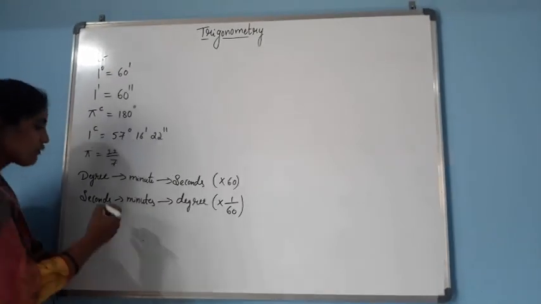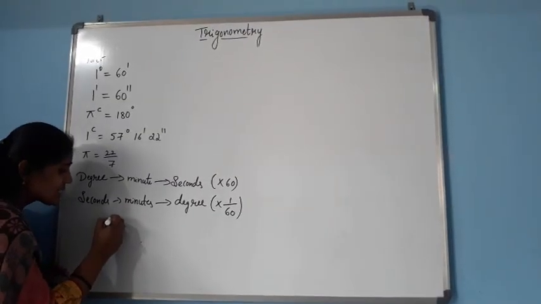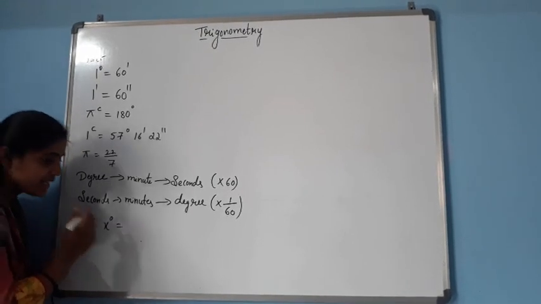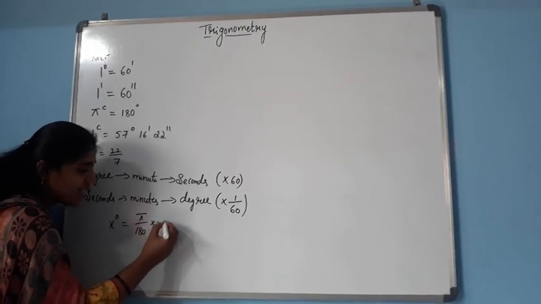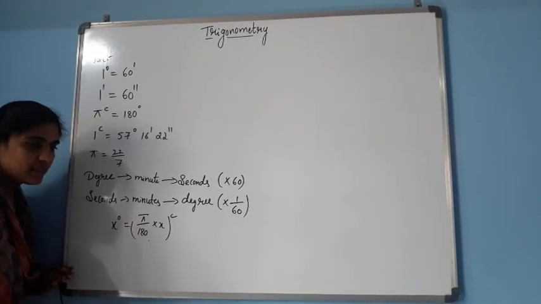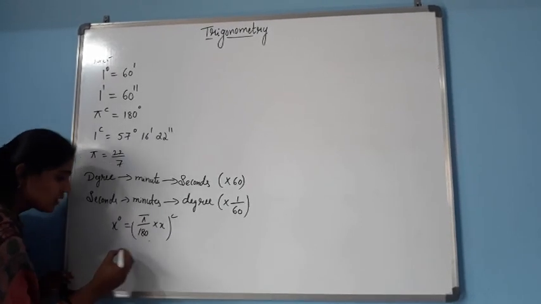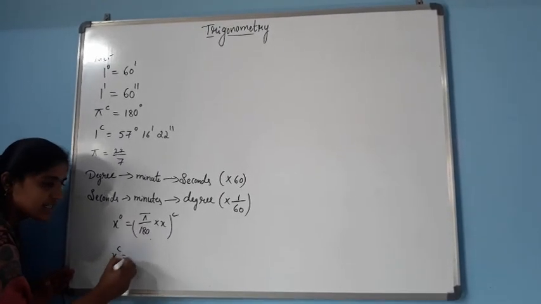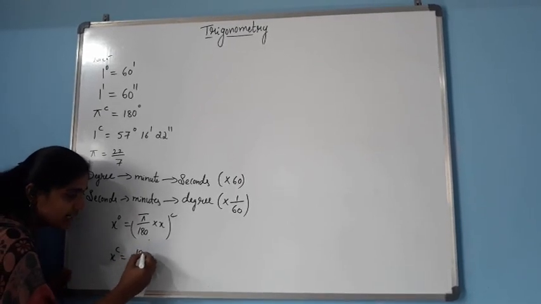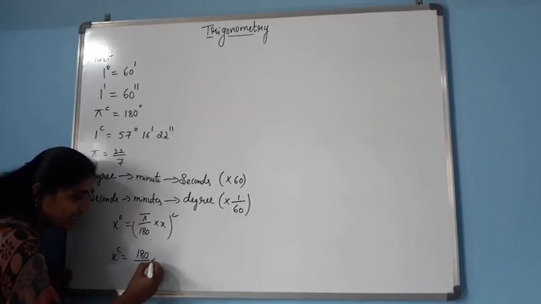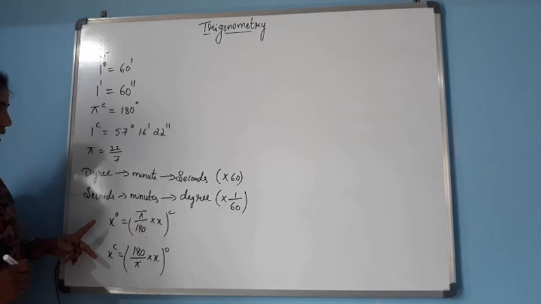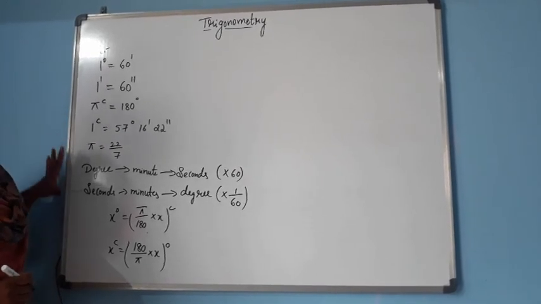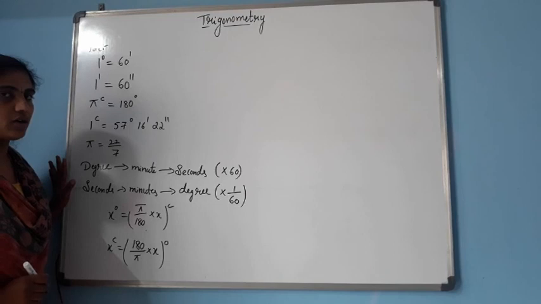Okay, so here the formulas, that is x degree is equal to, what is the formula? Pi by 180 into x radian. This is the formula. Next, to convert radian to degree, that is x radian is equal to 180 by pi into x degree. I have shown the formulas in the simplest way. So now let us solve problems using these two formulas and these points. Okay, so let us move to the problems now.